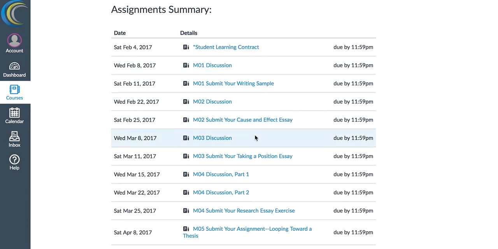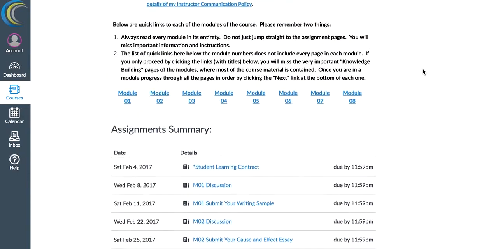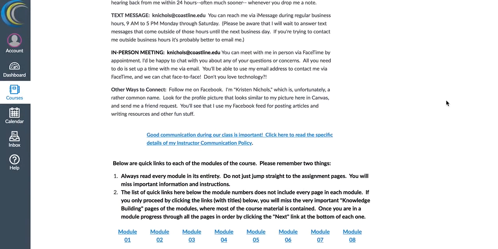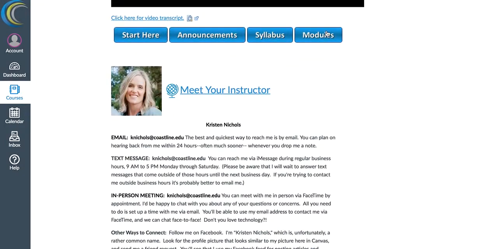So use these when you are, say, ready to submit an assignment, not when you want to find the instructions for it. You should always start each module either by clicking on the link to the module here or by clicking on this module tab right here.